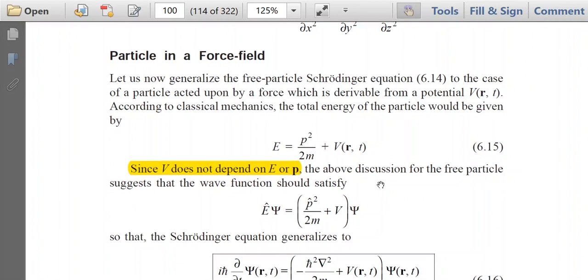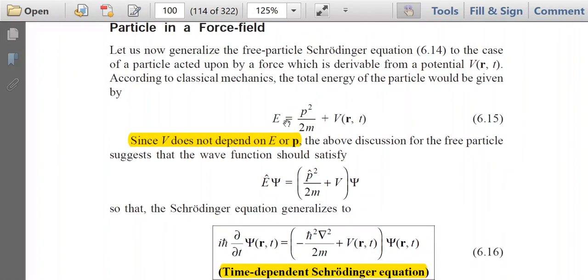Now we will discuss the particle which is in a force field. So if the particle is in a force field, in that case the Schrodinger equation applies to the case of a particle acted upon by a force which is derivable from a potential V. So suppose the particle is in a force field where the potential energy is V, then the total energy will be the sum of kinetic energy plus potential energy.